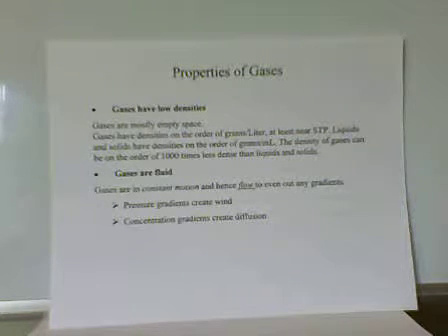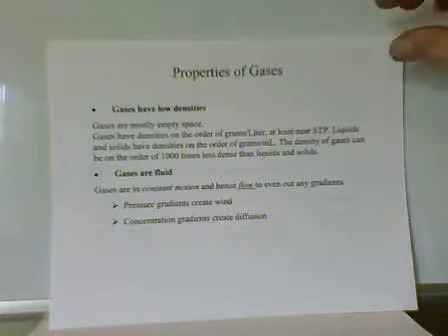Since the gas particles are in constant random motion, they are fluid, just as liquids are fluid. So they will flow, and they'll flow to even out any gradients. They flow randomly, but that process removes gradients from the system. So if there's a pressure gradient, a gas will create wind. If there's a concentration gradient, a gas will create diffusion until the concentration gradient is gone.